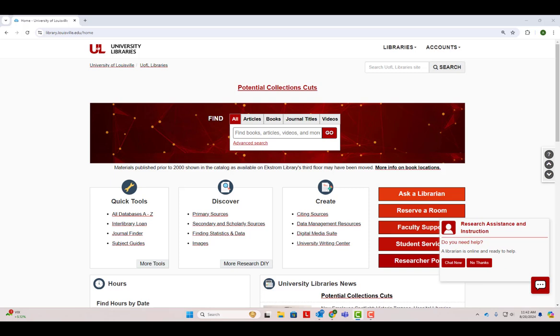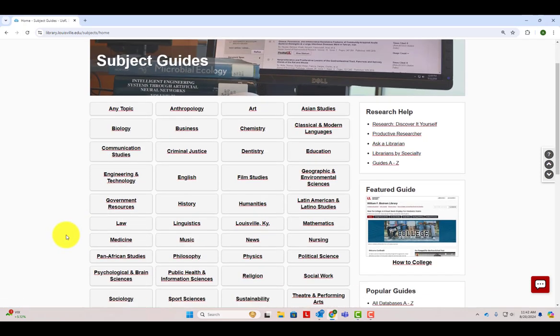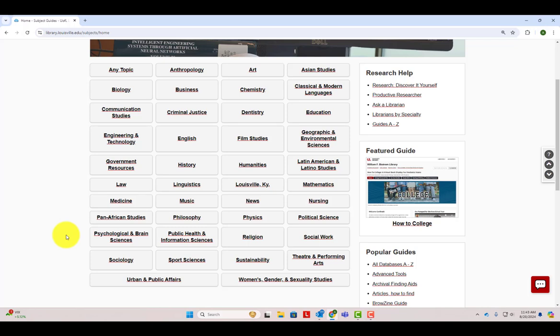The best place to get started finding academic articles is our subject guides on the left side of the page under Quick Tools. These subject guides divide up library databases by subject area, making it easier for you to find the most relevant resources for your research topic.